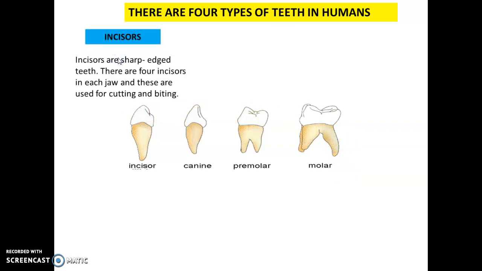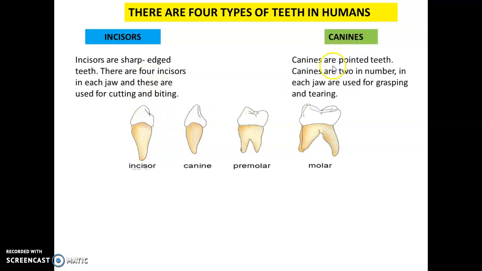First, incisors. So what are incisors? They are sharp-edged teeth. They are 4 in number in each jaw, which means 4 on the upper jaw and 4 on the lower jaw, and they are used for cutting and biting. So they are 8 in total. Next is the canine. Canines are pointed teeth, and they are 2 in number in each jaw. That means they are 4 in total. The function of the canines is grasping and tearing.